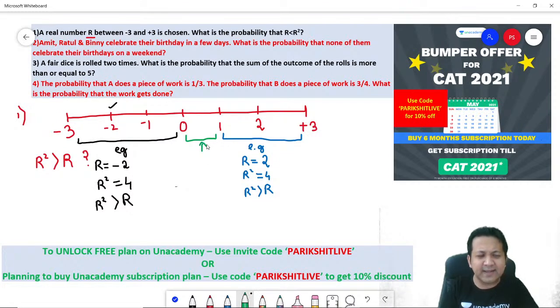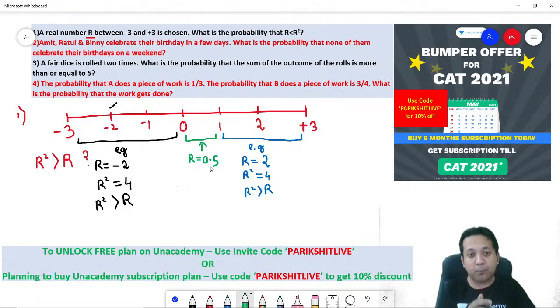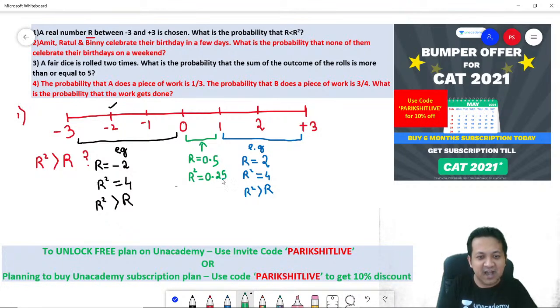What happens? Take any number which lies in the range between 0 to 1. Let's take r is equal to 0.5. How much is r square? R square is 0.25. Oh, can you see this? R square is less than r.